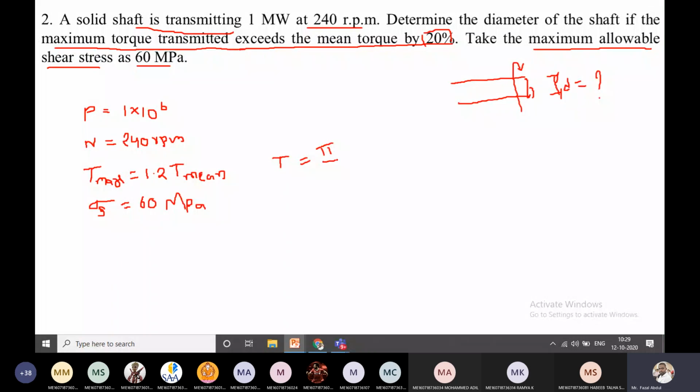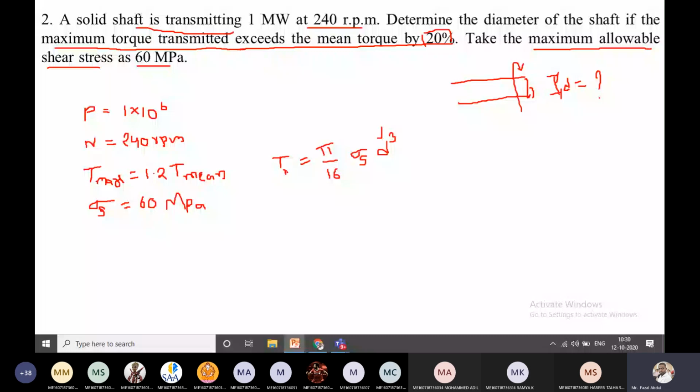Everybody knows this equation. Through this relation, we can calculate the d value. In this, sigma s is given in the question as 60 megapascal, and pi by 16 you already know. The value of T you require is the maximum torque transmitted by the shaft.